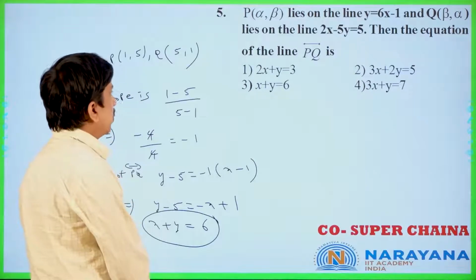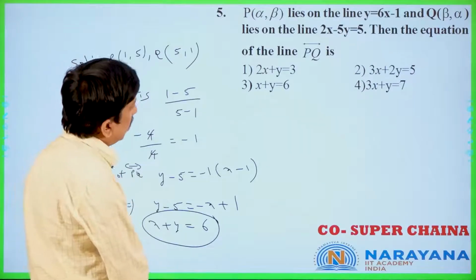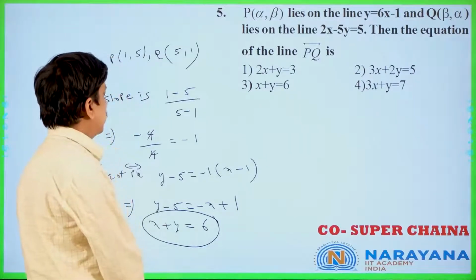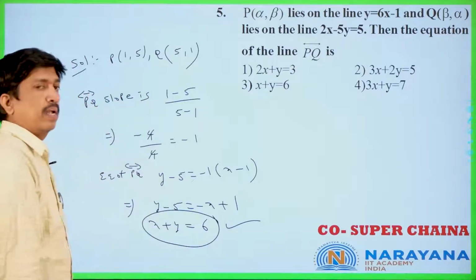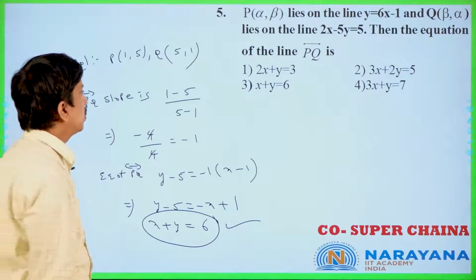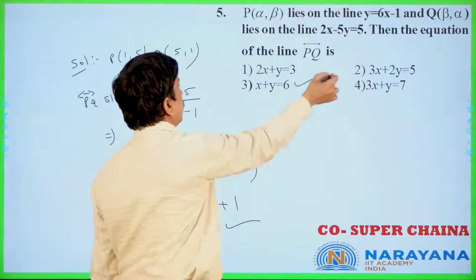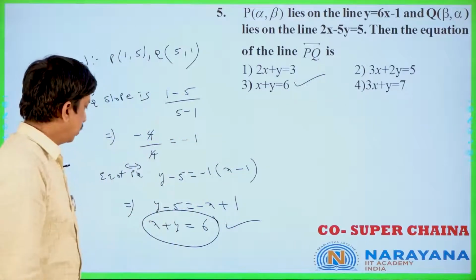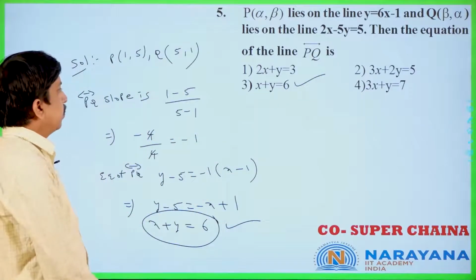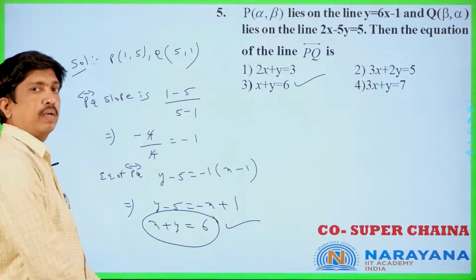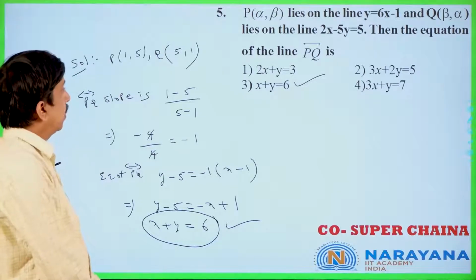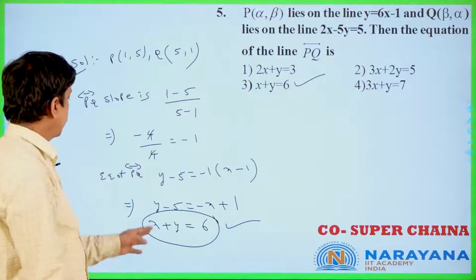The options are 2x plus y equal to 3, 3x plus 2y equal to 5, x plus y equal to 6, and 3x plus y is equal to 7. So x plus y is equal to 6 is the right answer only. Is it clear or not? Once you check this one, let us move to the next question, because we got this answer.